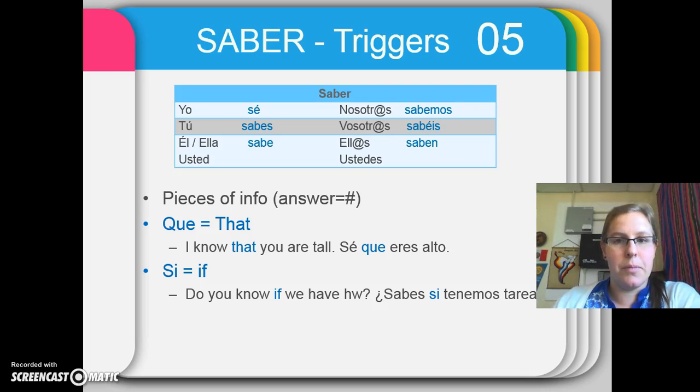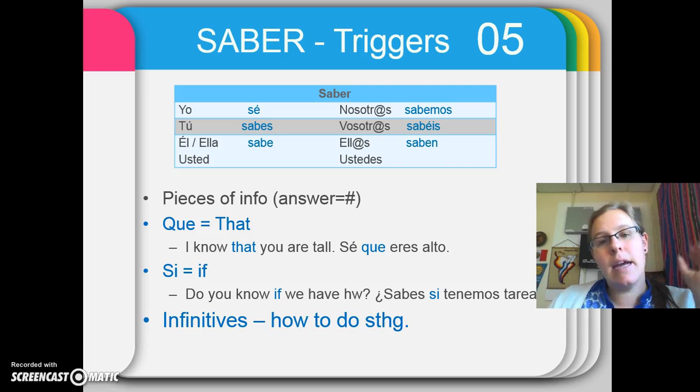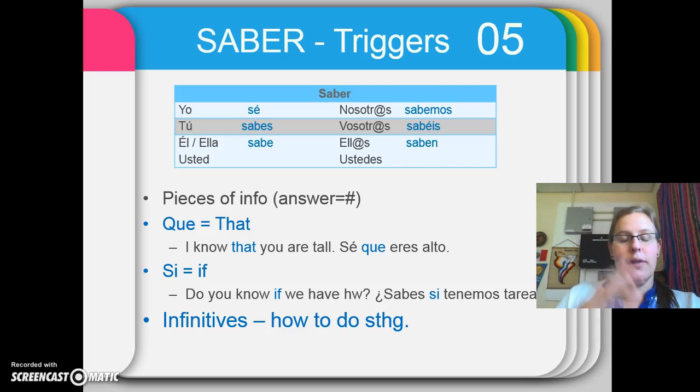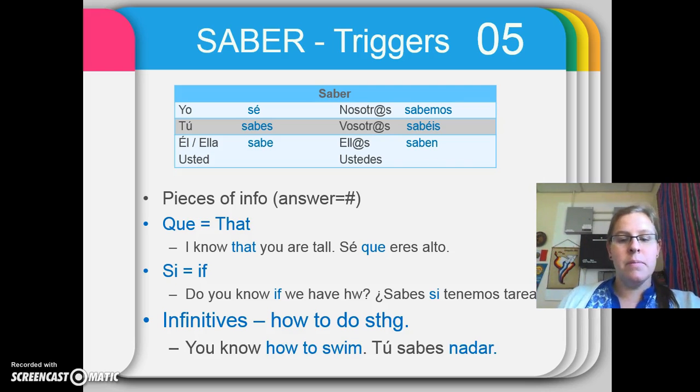So that's another trigger. And finally, anytime you see an infinitive, because we know that we use saber to talk about how to do stuff or knowing how to do it. So anytime you have an infinitive, then it must be saber. For example, you know how to swim. Tú sabes nadar. These are all things that trigger automatically the use of saber because it makes them either pieces of information or how to do something.